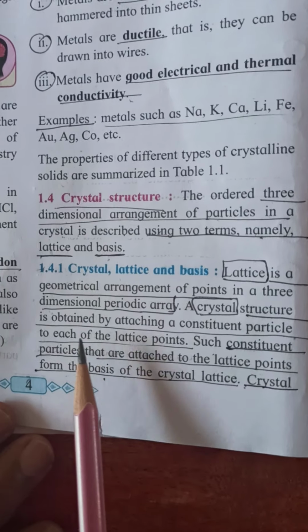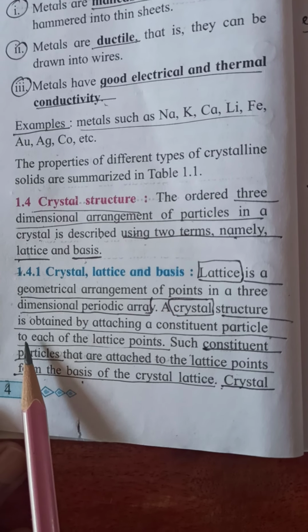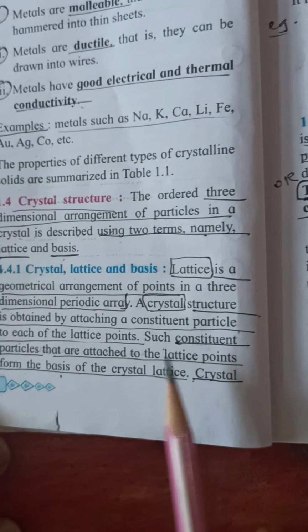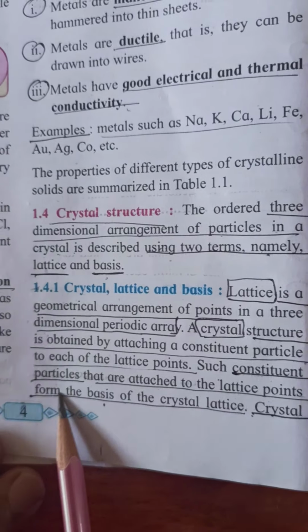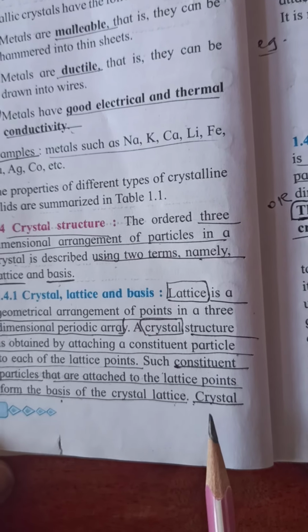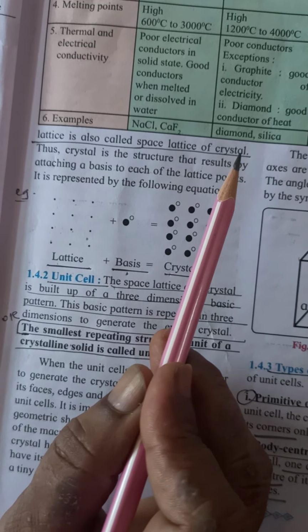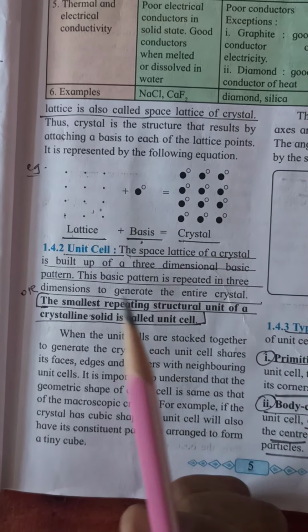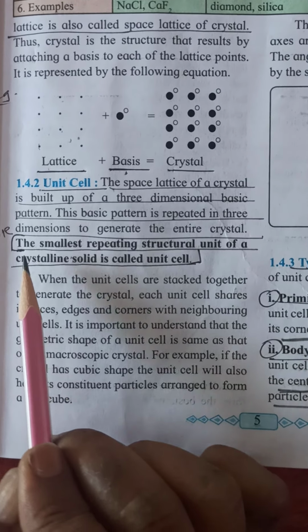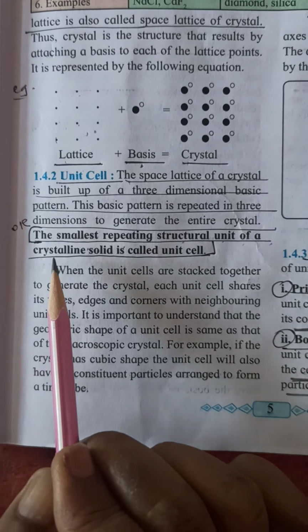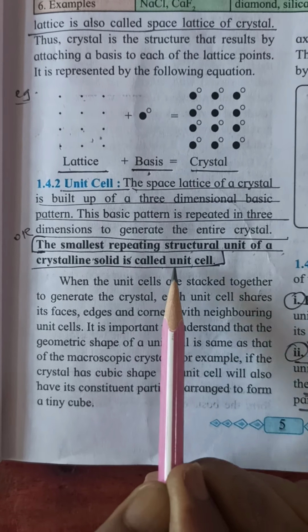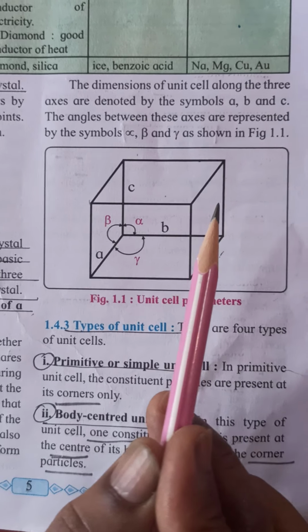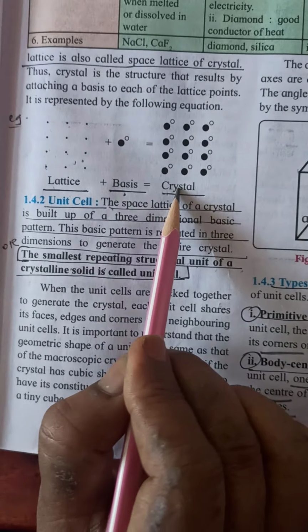Now let us see the definition. A crystal structure is obtained by attaching a constituent particle to each of the lattice points like this. This is called lattice. Such constituent particles that are attached to the lattice points form the basis of the crystal lattice. Crystal lattice is also called the space lattice of the crystal. What is unit cell? The smallest repeating structural unit of a crystalline solid is called unit cell. For example, this is the unit cell, and this unit cell is repeated again and again. A large structure is formed which is called crystal.